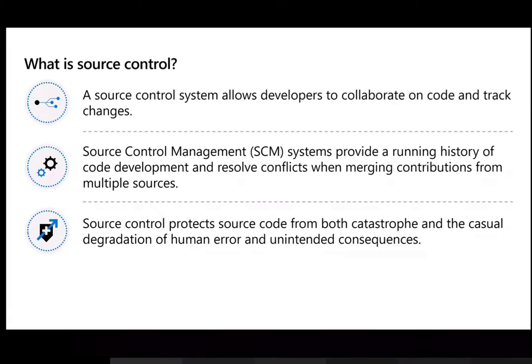So that is where we come to a central source control system, which allows developers to collaborate on code and track changes centrally. That is the main purpose of having source control. Another important thing is how do we manage the history? That means irrespective of who is changing the code, I should be able to know that. So we do that with the help of commits. Every commit has a description of what we did or what file got changed.